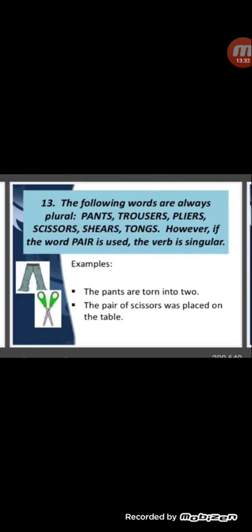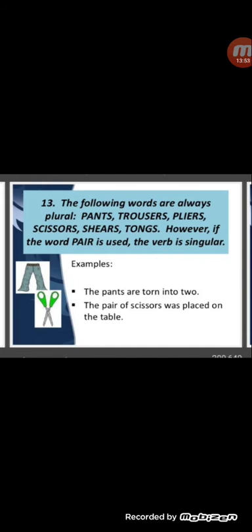The following words are always plural. Which are these? Pants, trousers, pliers, scissors, shears, tongs. However, if the word pair is used, the verb is singular. Like: the pants are torn.